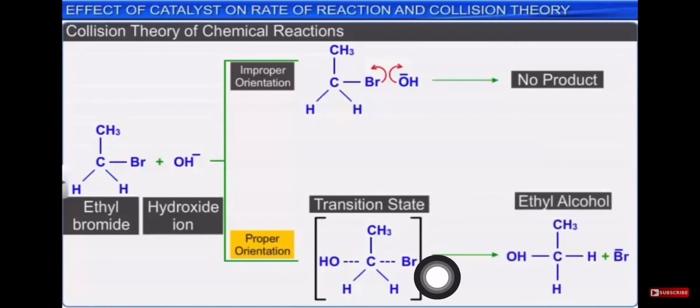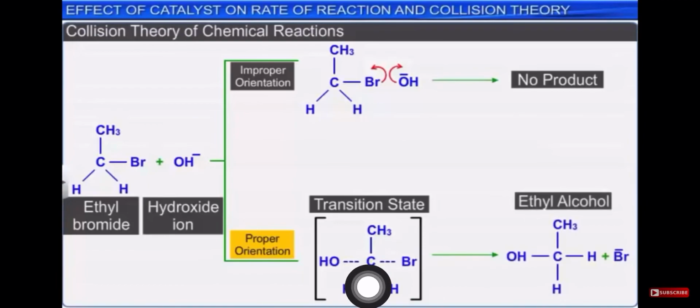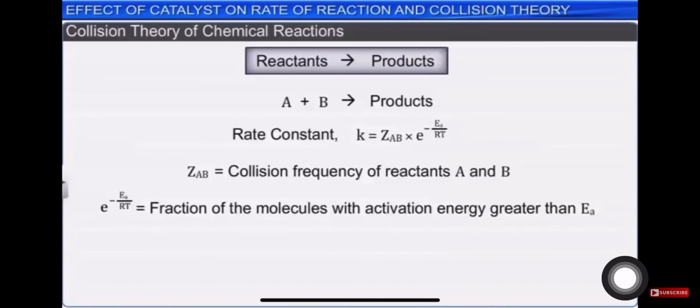So here we see a proper transition state. In carbon, first of all, carbon will be in the excited state, and that's why we are having 5 bonds over here. But here you can also see these two opposite bonds, carbon and bromine, and carbon and hydroxyl, are not in a stable form, right? And ultimately Br will be lost and OH is attaching, right? So in this way our final product is obtained, right?